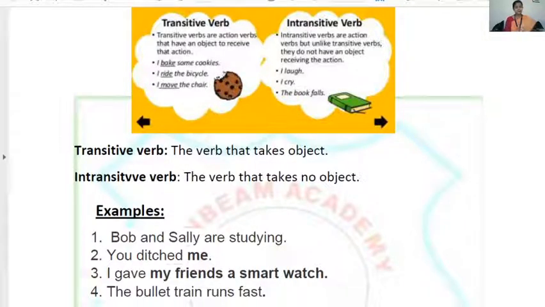Keep this thing also in mind, children. The noun used before the verb is the subject and after the verb is the object. So, runs what? I want to know the object here. When I ask the question, runs what? No answer. Now, runs whom? No answer. Okay, because fast is not the answer of what and whom. Fast is telling the manner, how. It is the answer of how. So runs is my intransitive verb.